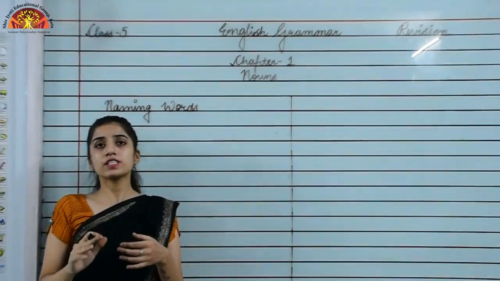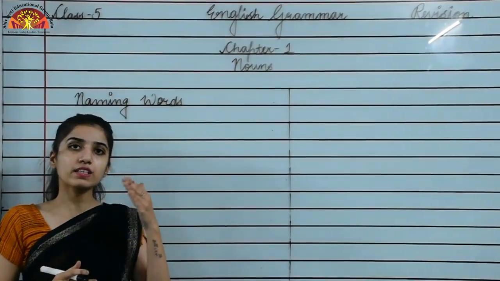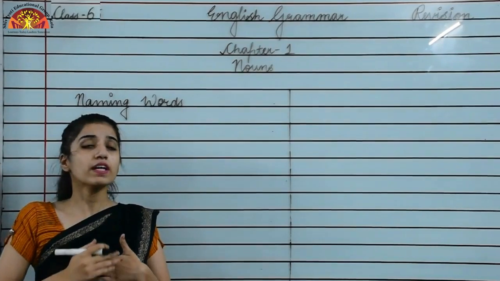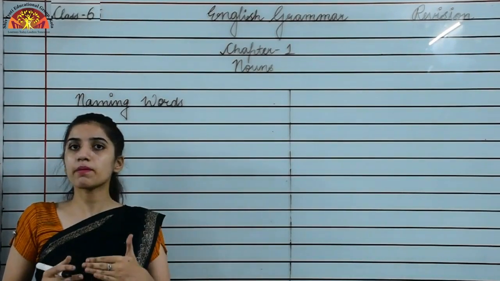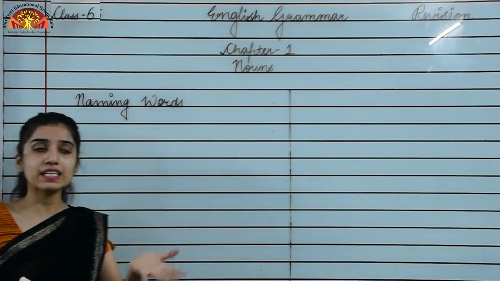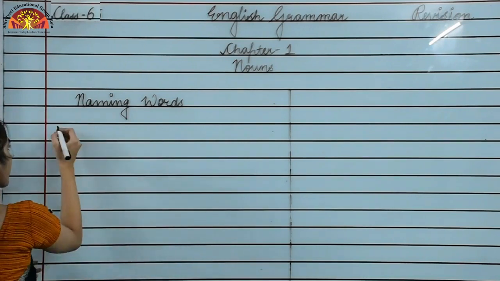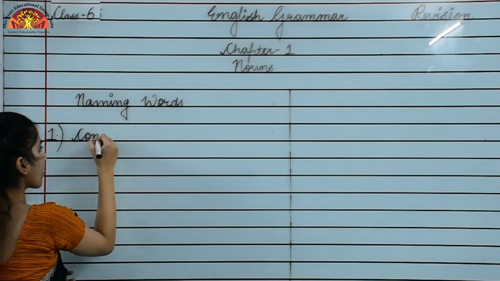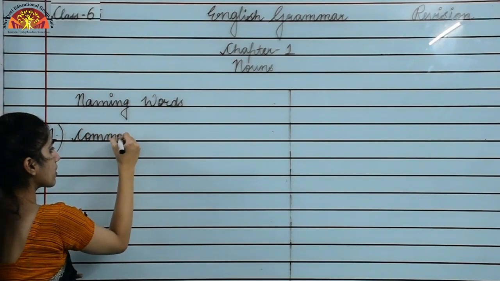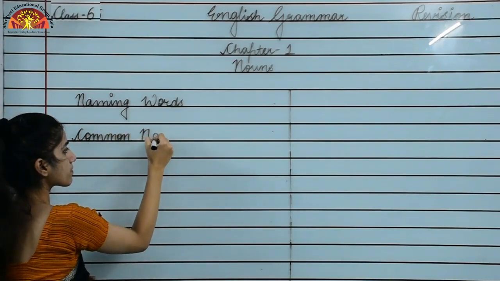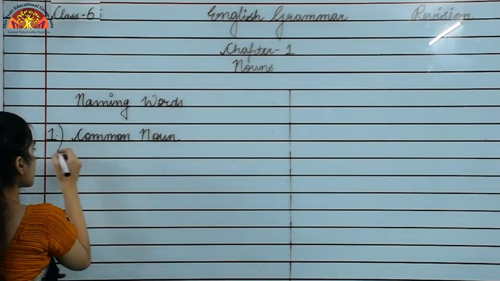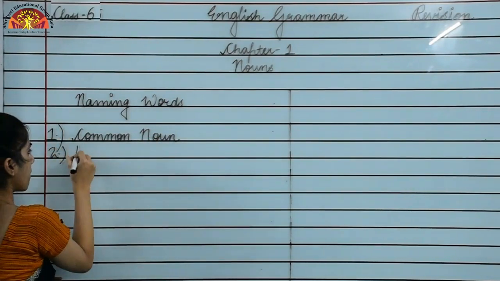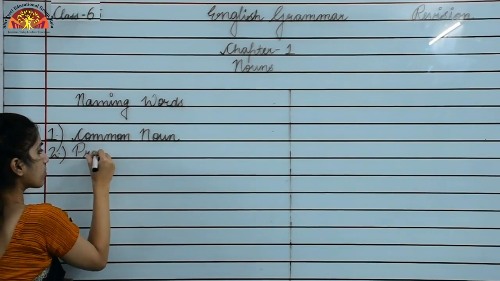Okay, in the first chapter we are going to see the types of nouns. So in your book there are 6 types of nouns. So what are these 6 types of nouns? The first one is common noun. Second is proper noun.